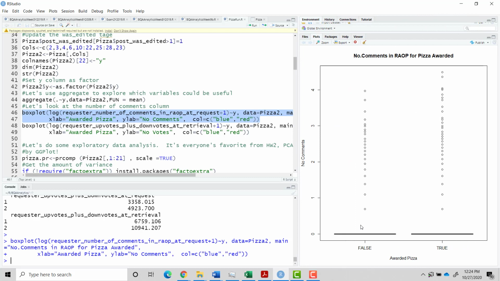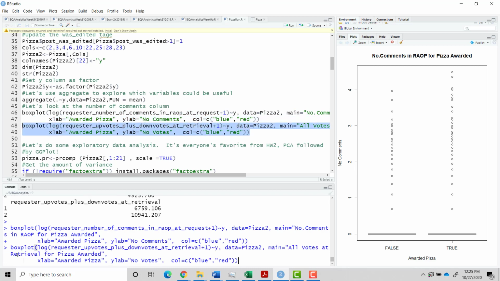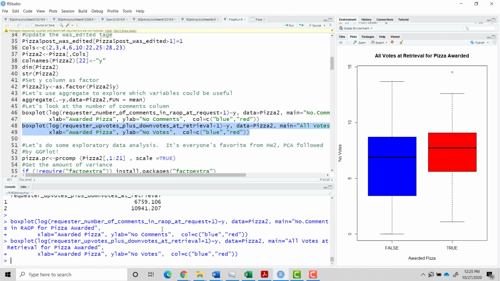And what's happened here? Well, nearly the majority of requests have 0 comments. So we get this really flat plot, from the 25% to the 70%, it's really flat. And then all these outliers. But we can do better than this. We're going to actually do a log. But we have to do a log plus 1, because log of 0 would actually break it. And here we go. These are the number of votes for the pizza awarded, and you see there's much less standard deviation. Some of the ones not awarded have a lot of votes, but there's a lot of them with only a few votes.